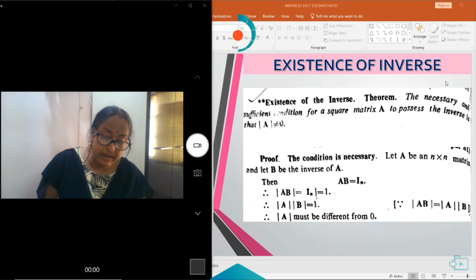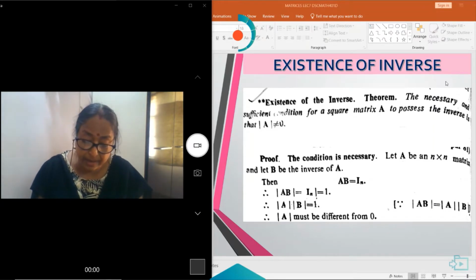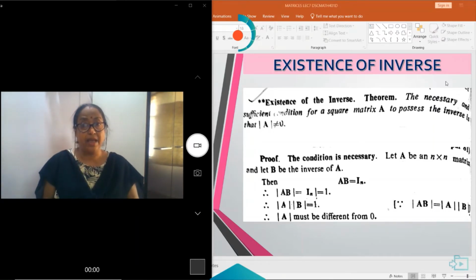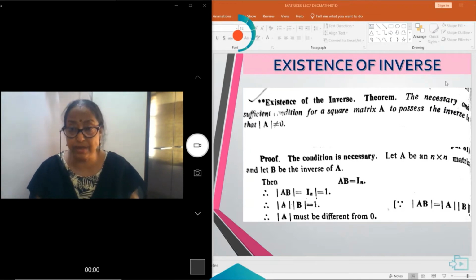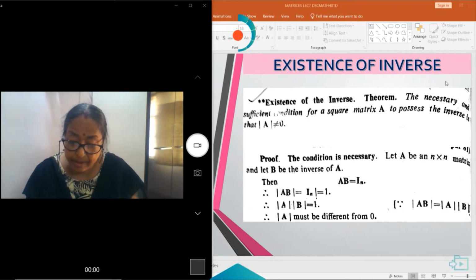First, necessity. Suppose A is an n cross n matrix and B is the inverse of A, and we come to the conclusion that the determinant of A is not equal to 0.